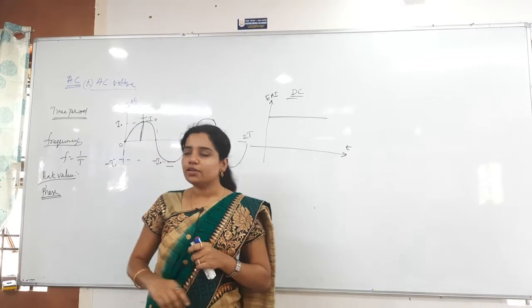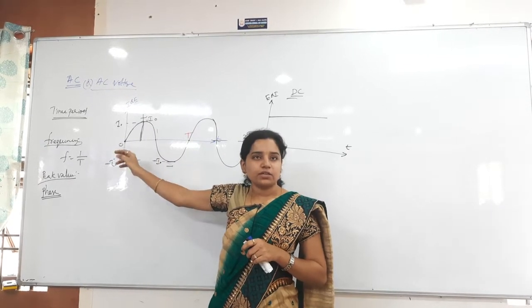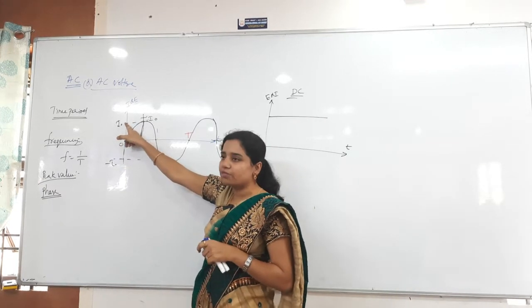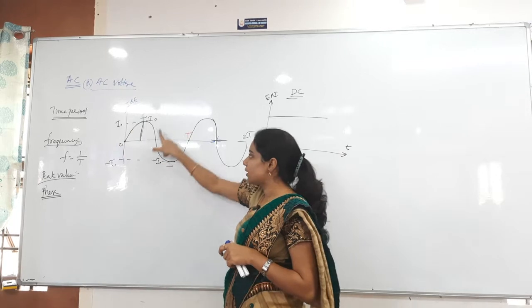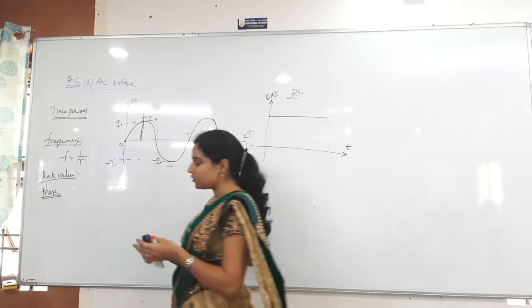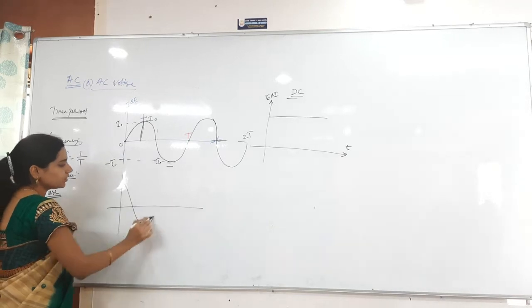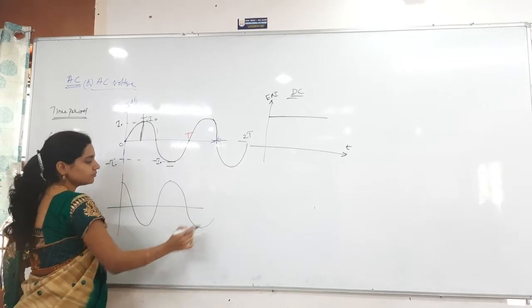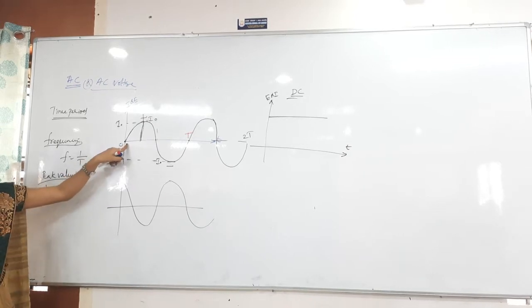So initially, where have I started here? At 0, right? Sometimes I might start at the maximum value also. You are understanding or not? Here also I can start and then oscillate like this. There is no need to always start from 0 only. Like this also I can take. There is no need to always start from the origin.